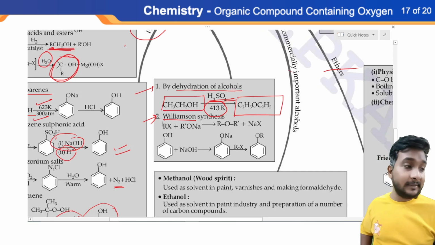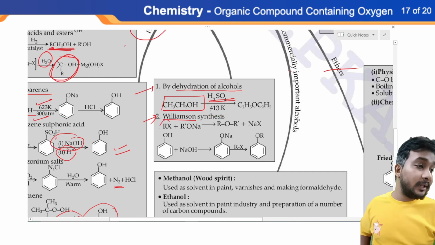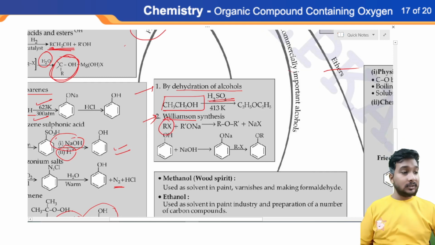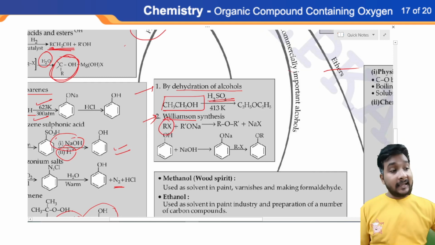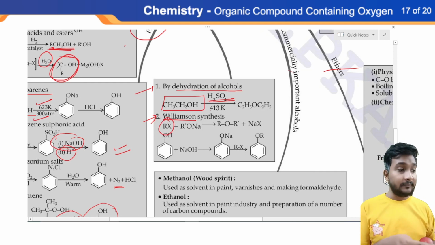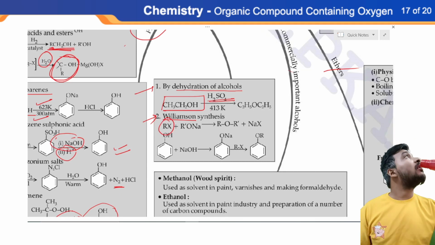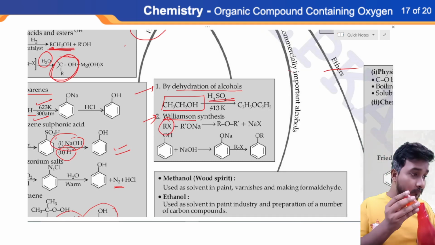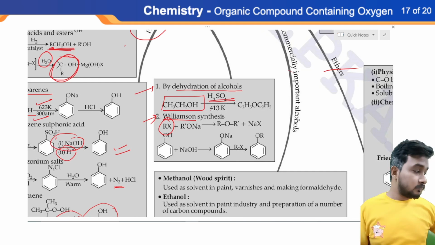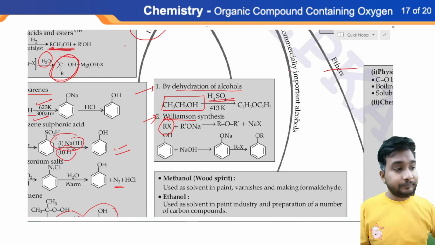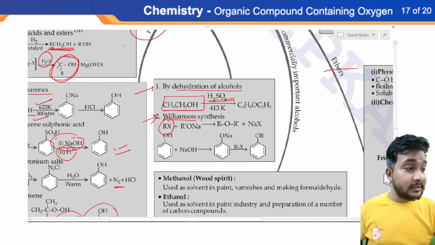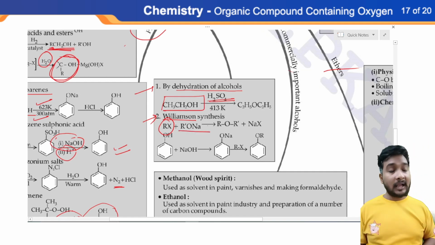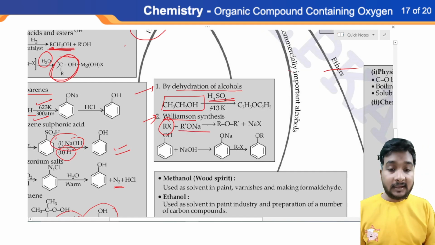A scientist called Williamson gave the method for preparation of ether, in which we have to take alkyl halide, and this alkyl halide should react with sodium alkoxide. The formula of sodium alkoxide is written here, RONa, where you know that R is a carbon species.